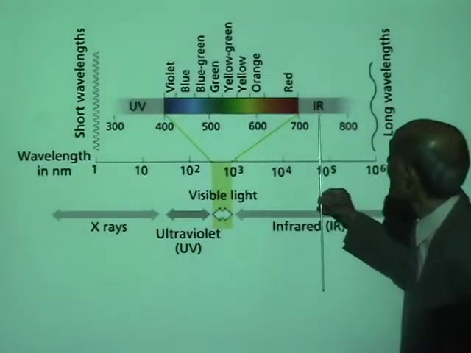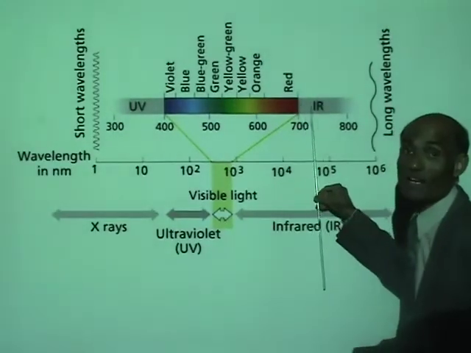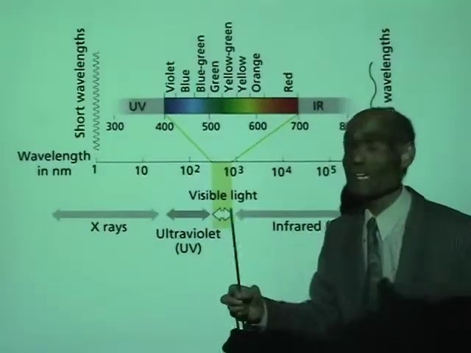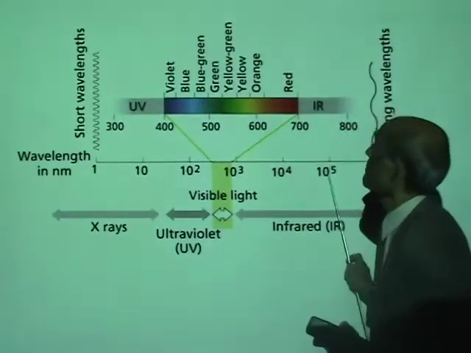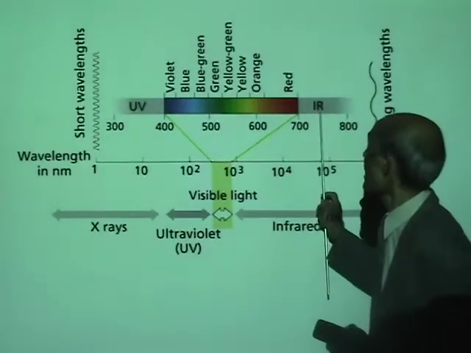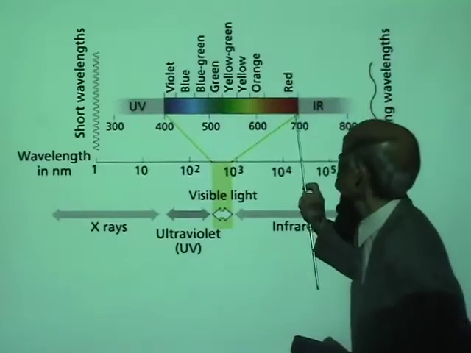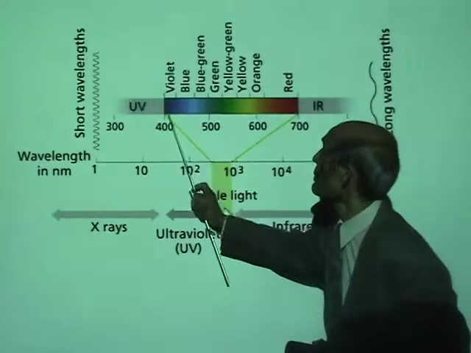As you come down to infrared, I told you what infrared are. Infrared are heat rays. And they are about 10 nanometers long. Now, come down, you have visible light. Look at the visible light.